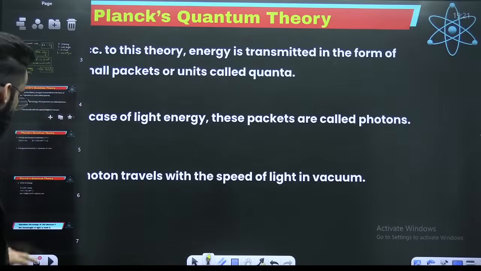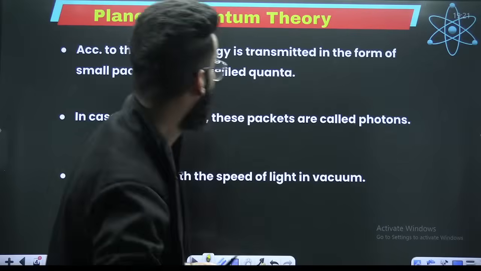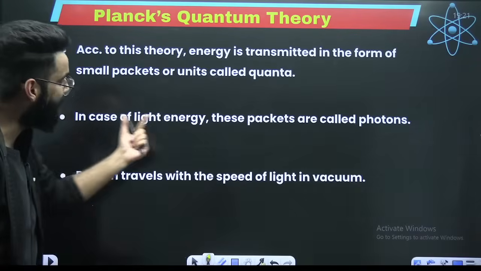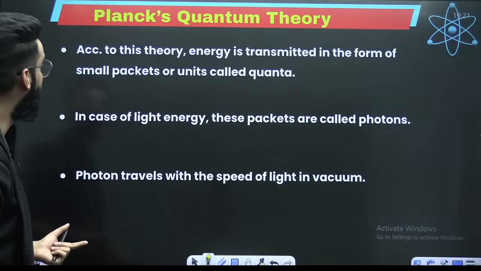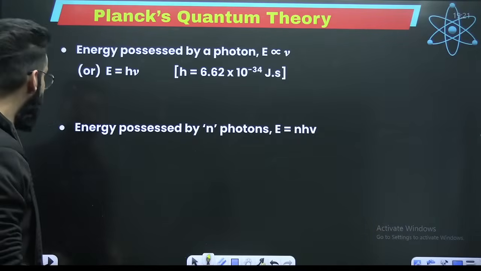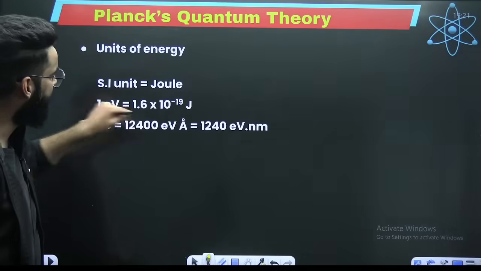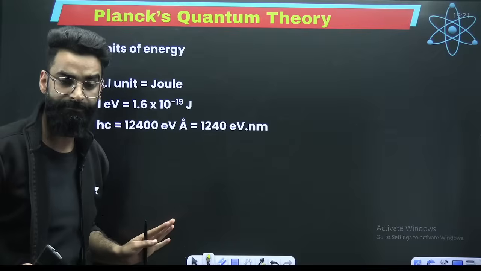This is something which I told you till now. According to the theory, energy is transmitted. In the case of light energy, these packets are called photons. A photon travels with the speed of light in vacuum, right? Energy possessed by one photon, energy possessed by n photons. Now, the SI unit of energy is joule. 1 electron volt is this much, along with the value of hc. This is something which I believe is clear to everyone.